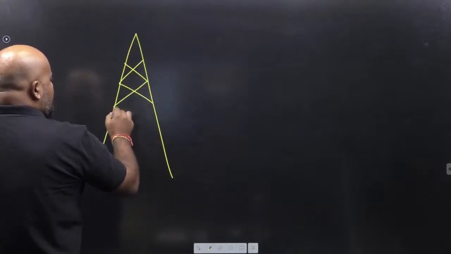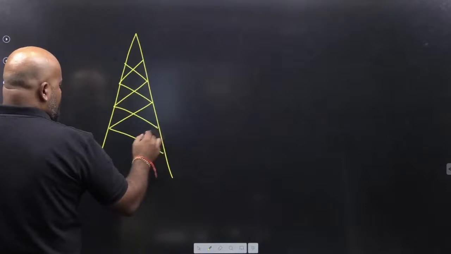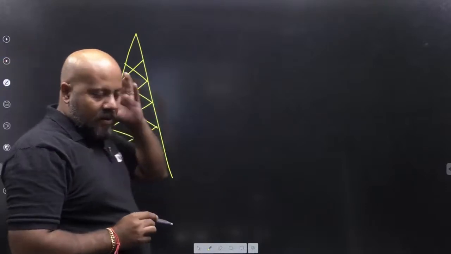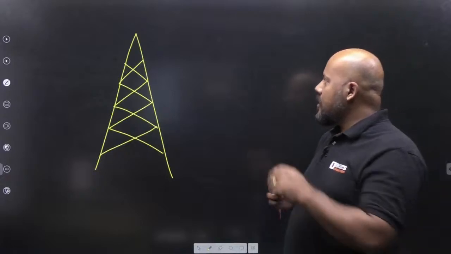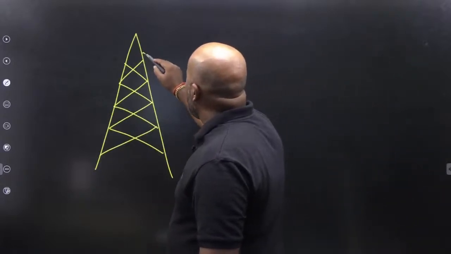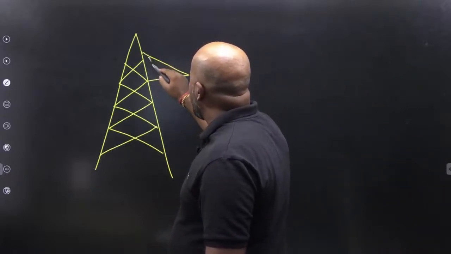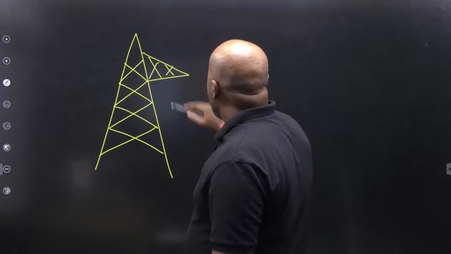This is called transmission tower, and in some of the European countries and America or United States, it is also called pylon.